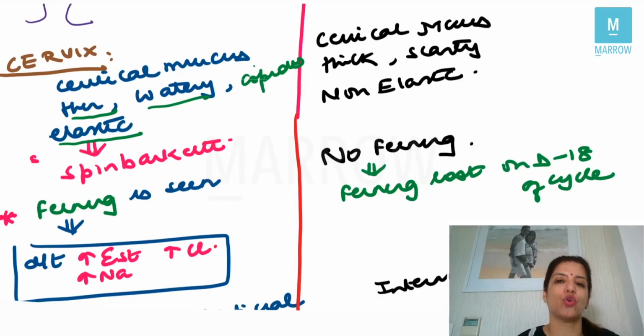And under the presence of estrogen, when the cervical mucus is seen under the microscope, you will get a fern-like appearance. This is called ferning, a very, very important question. So they ask you, ferning is due to, again, increased estrogen as well as increased sodium and increased chloride, right? Mainly it is because of estrogen.